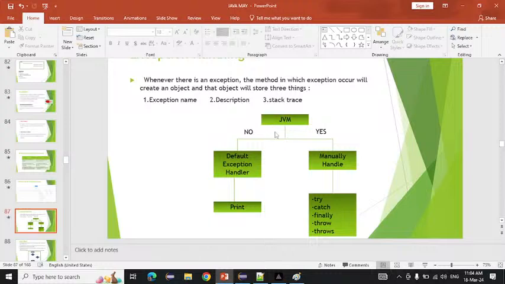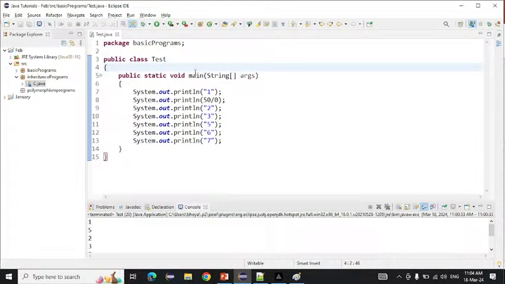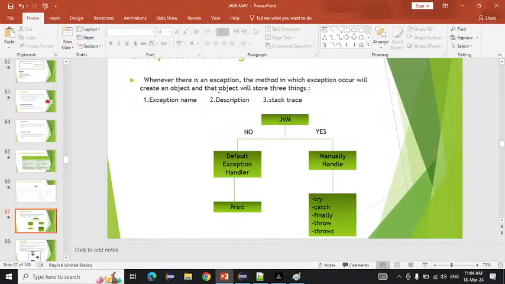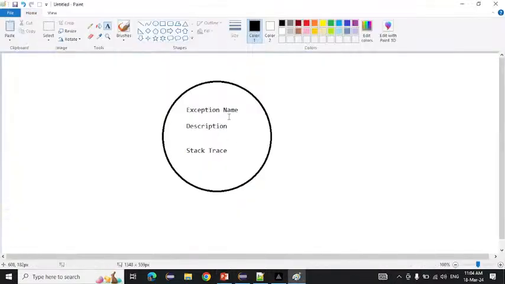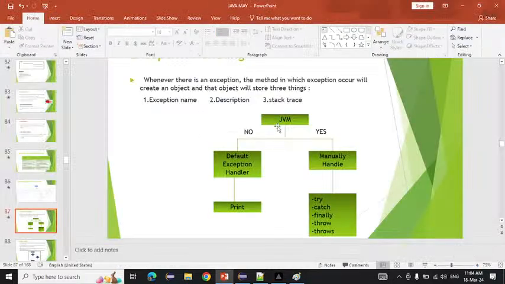So what will it do? The JVM will ask this main method, do you handle the exception or not? We are not writing any try, catch, finally, throw or throws. So what will this method say? No, I am not handling this exception. So what will it do now? JVM will take the object it has created and give that object to the default exception handler, and the default exception handler will simply print that object.